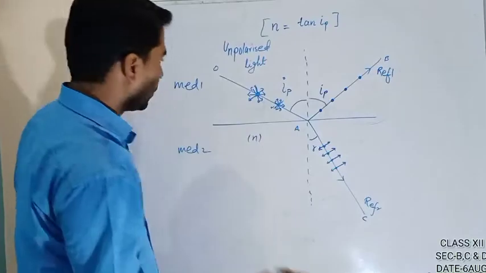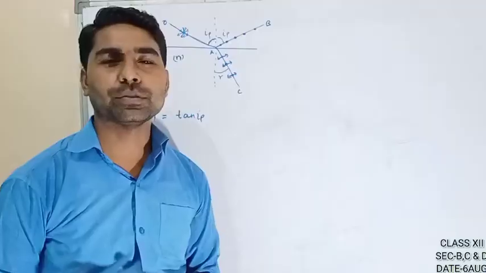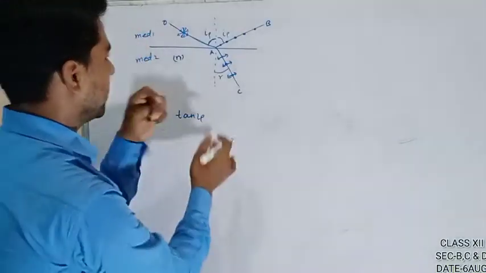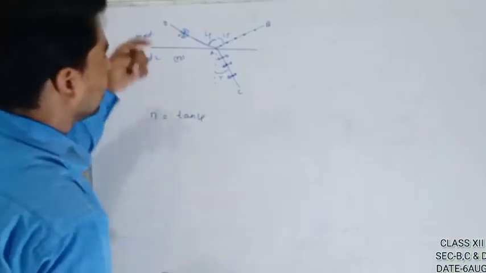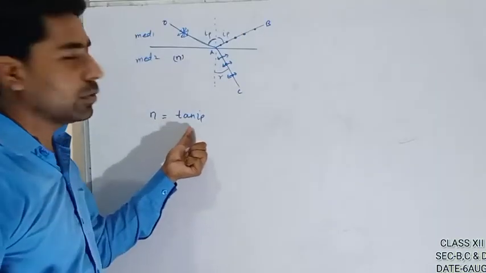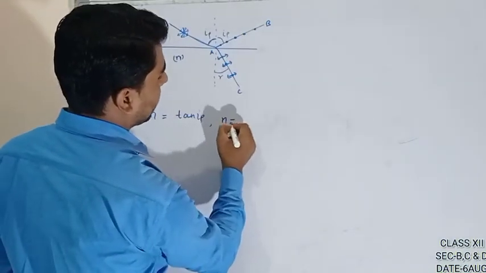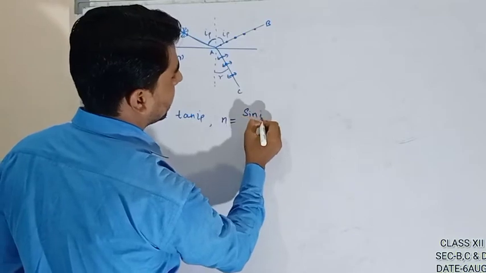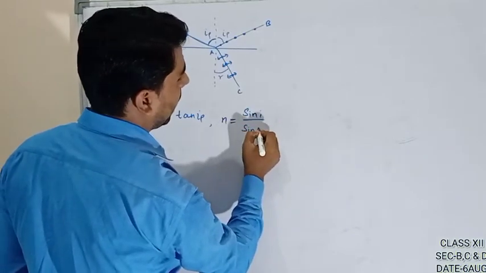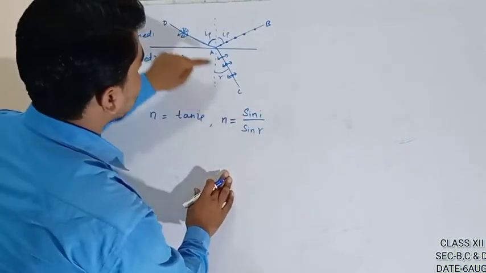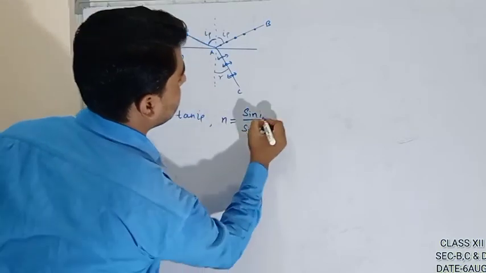Let's write this in a smaller form, first clean it. See here, I have just decreased the size of the diagram. So refractive index is equal to tan iP, the Brewster law, and Snell's law says the refractive index is equal to sin i by sin r. What is the angle of incidence here? iP. So write that.